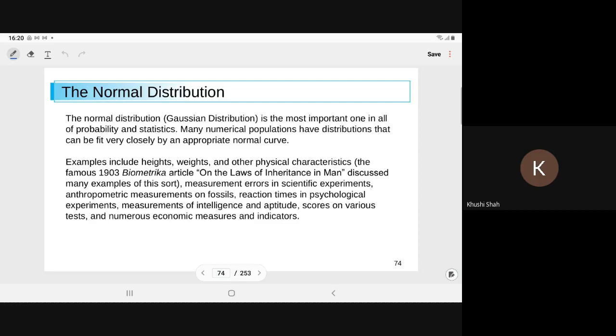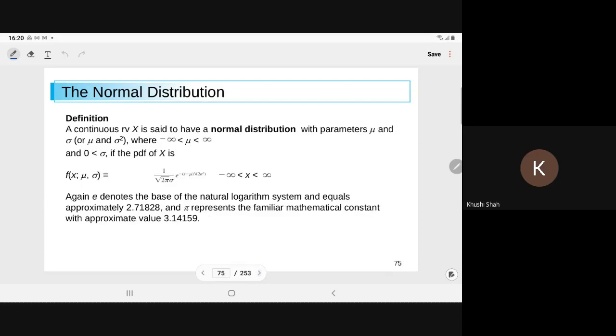So here we have the first introduction of the normal distribution. What is the normal distribution?